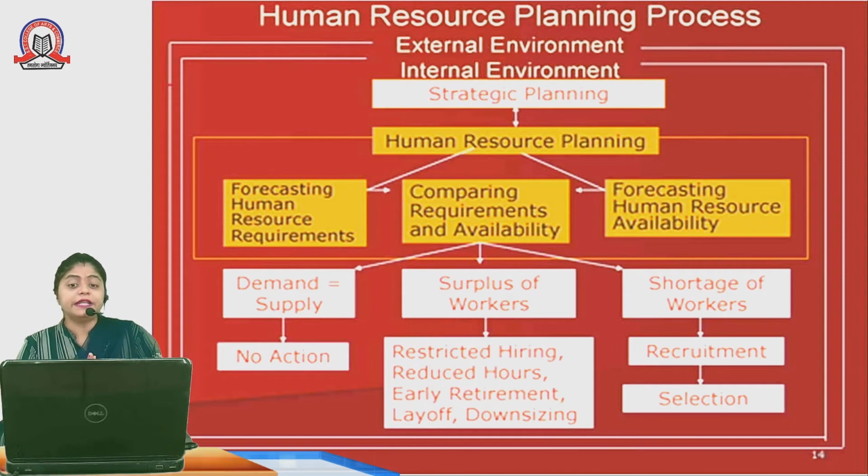The company needs to plan how many employees they require. So human resource planning has a process. It includes certain steps, certain stages. And it's a continuous, ongoing activity. The companies need to analyze how many employees they require.